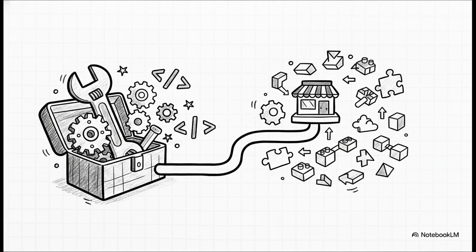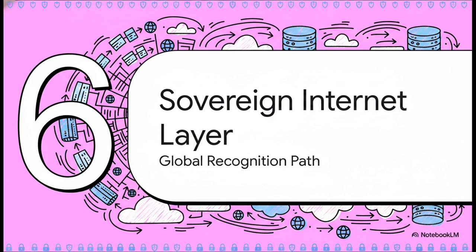Plus, establishing an ecosystem marketplace for templates and verified plugins creates this powerful economic incentive. It really fuels an organic community of creators building directly on this new layer. Section 6. The Sovereign Internet Layer. The Path to Global Recognition. Let's move on and see how this builds towards the ultimate endgame of the roadmap.